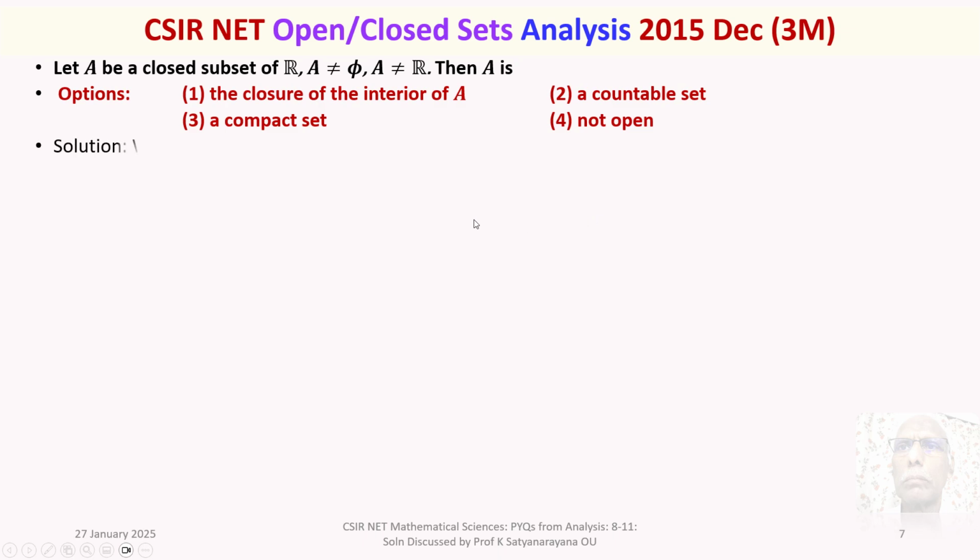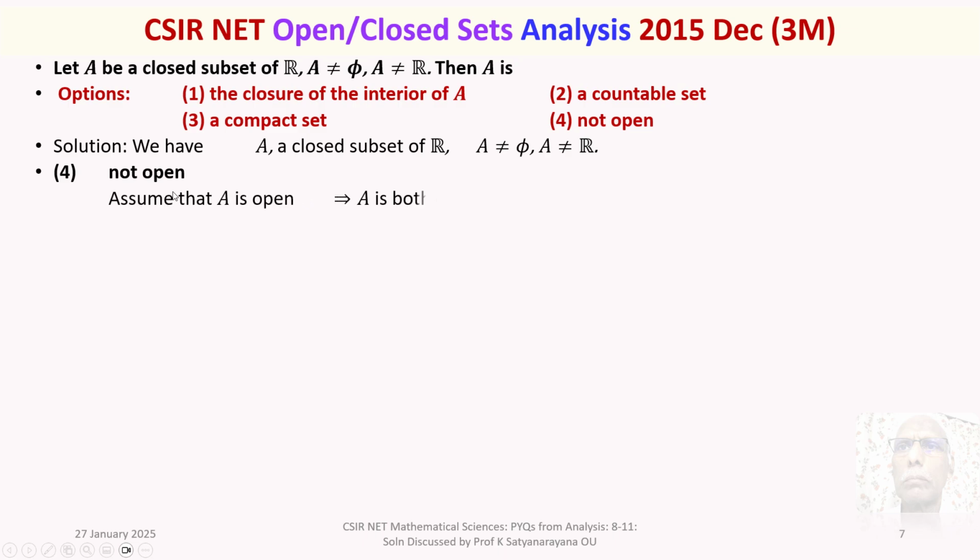Let's now discuss the solution of the problem in detail. We have capital A given to be a closed subset of R. It is further given A is not empty and A is not the whole of R. So what is A? A is a closed subset, A is not empty and A is not R. Such an A you have to take. We go to option 4. Option 4 says not open. Is it true? Yes, it is true.